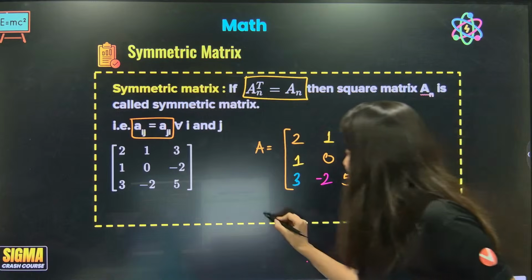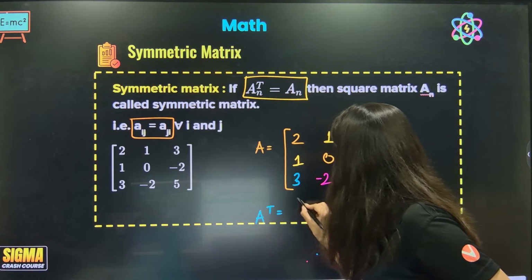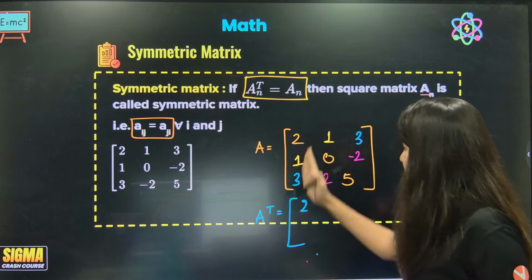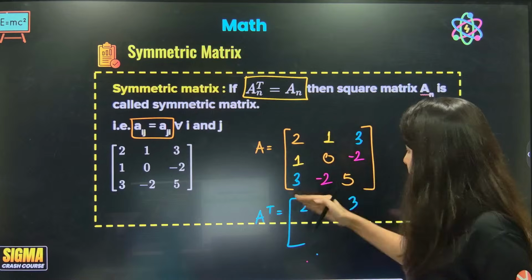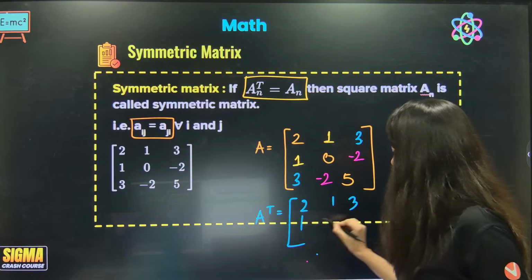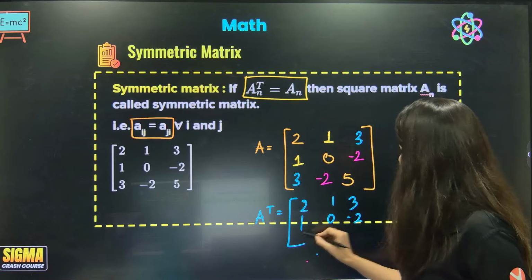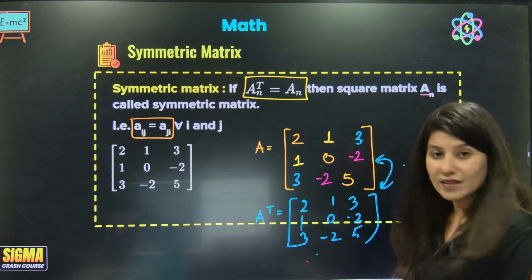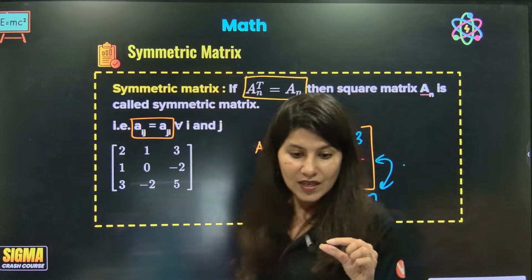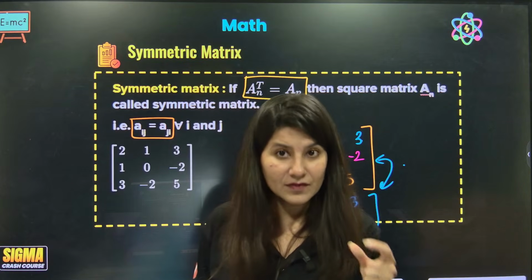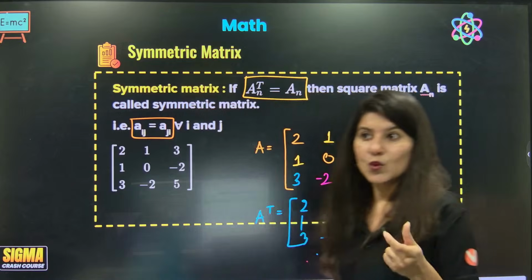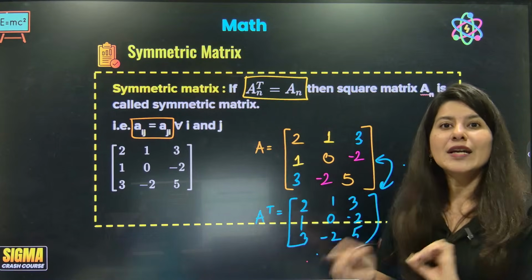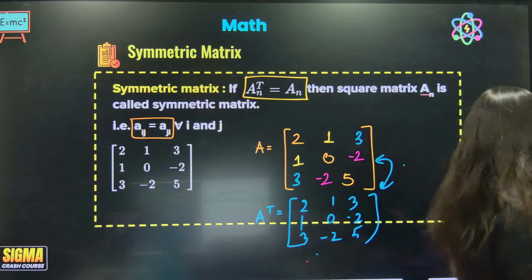Now if you take the transpose, the rows become 2, 1, 3; 1, 0, minus 2; 3, minus 2, 5. Can you see A and A transpose are equal? What does that mean? A matrix which is symmetric will have its conjugate elements equal. That's it. That's the identification.